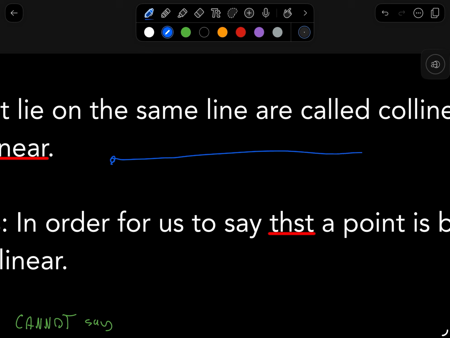Just to give you an example of how segments can also be collinear, let's say I have a segment here, and let's call this segment AF. Now, let's say there are points B, C, and D that lie on segment AF.